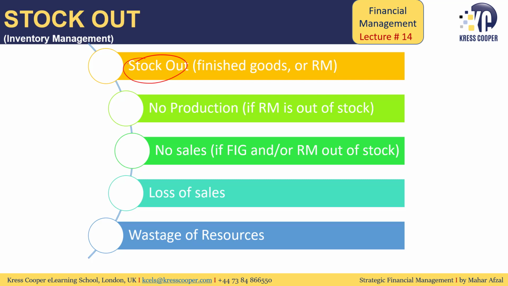Eventually, whether raw material is out of the stock or finished goods are out of the stock, the company will be losing sales. When the company is losing sales, the company will be wasting resources as well.